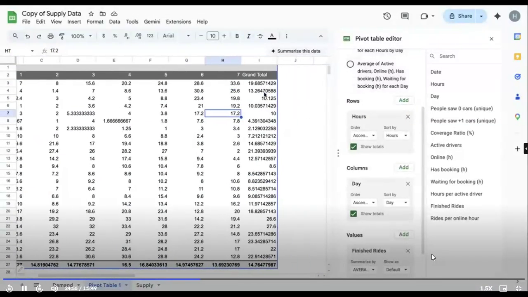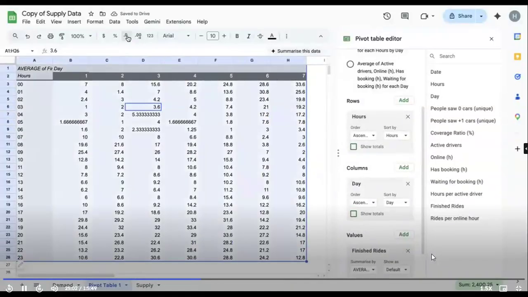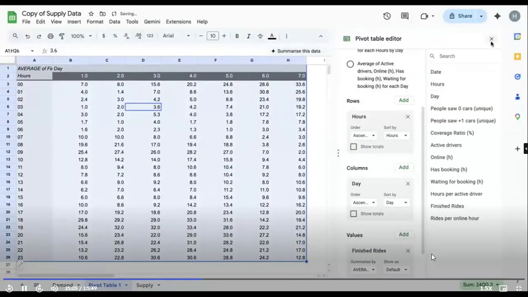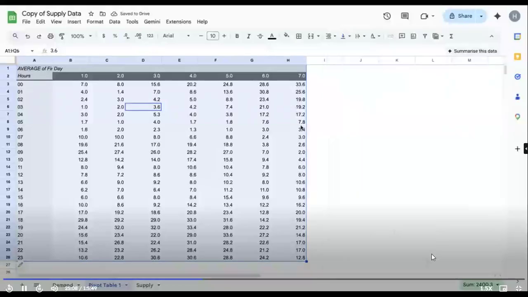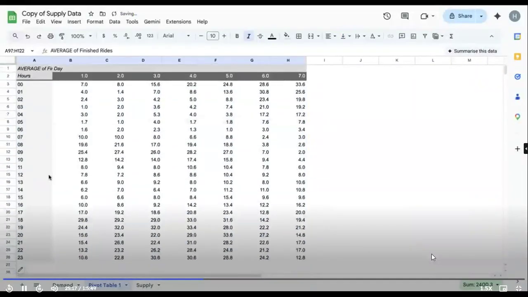Right. Now what I'll do is, I don't want these grand total columns, so I'll just remove these. It doesn't make any sense to me. I'll also reduce these decimals to a single decimal. You can also keep no decimal. Looks much clearer. I'll also copy this and paste it below. Why I'm doing this is something I'll explain a bit later. But let's come to this.